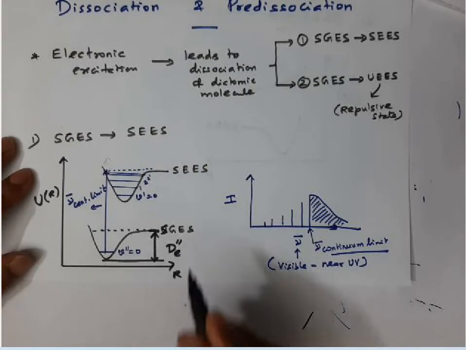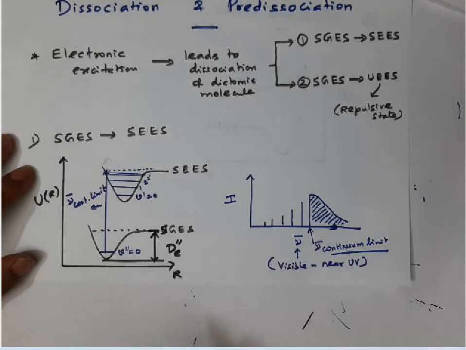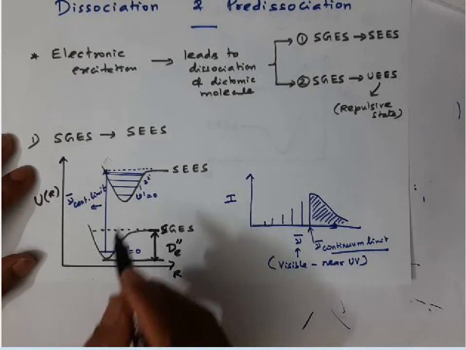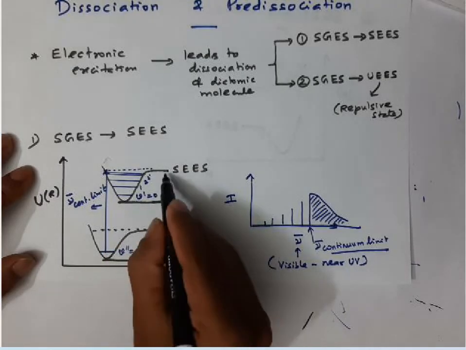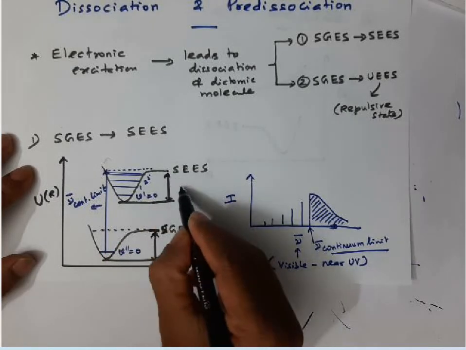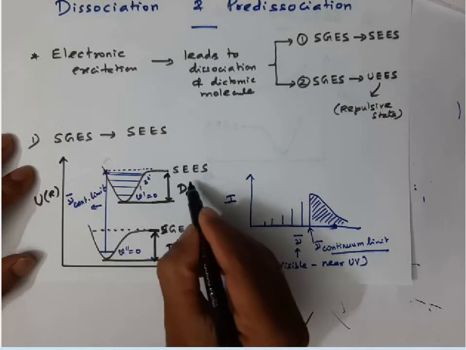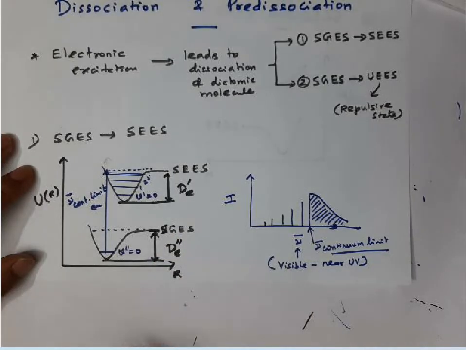Let me put double prime. Equilibrium dissociation energy of the ground state, that we know. Similarly, this energy here to here is the equilibrium dissociation energy in the excited state.